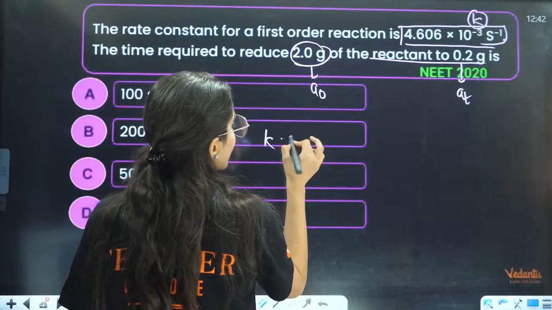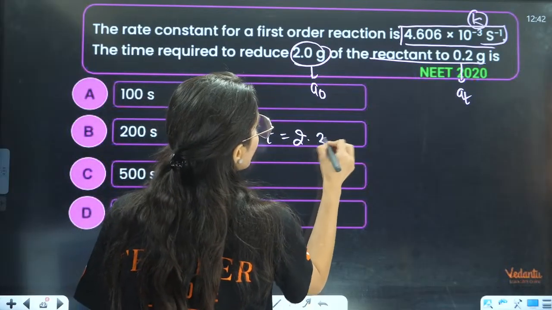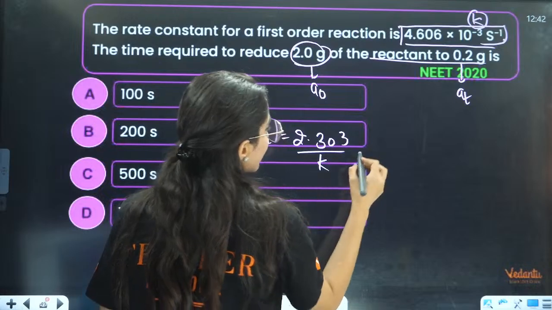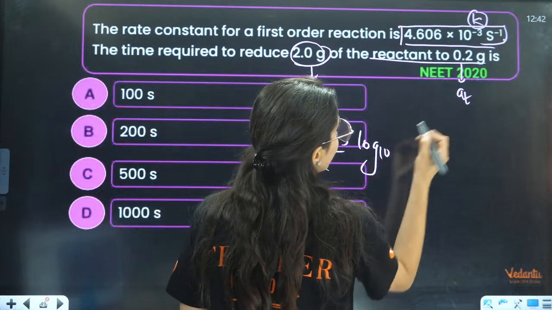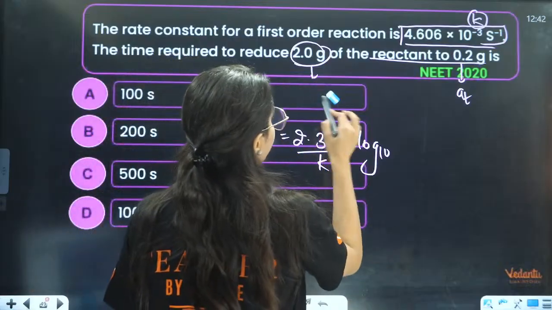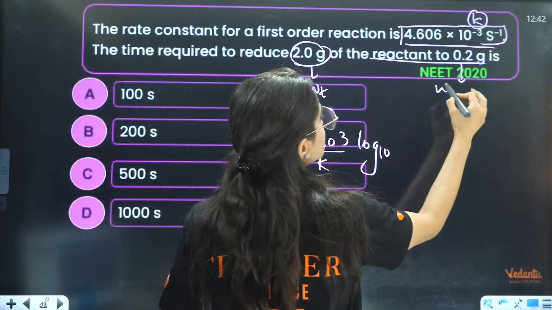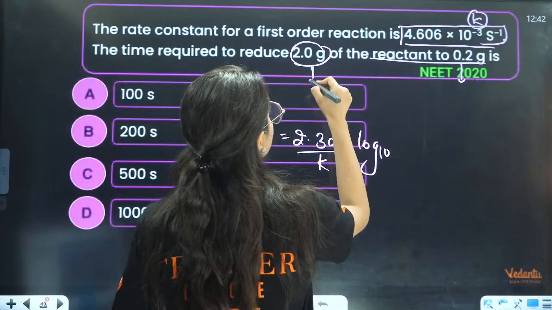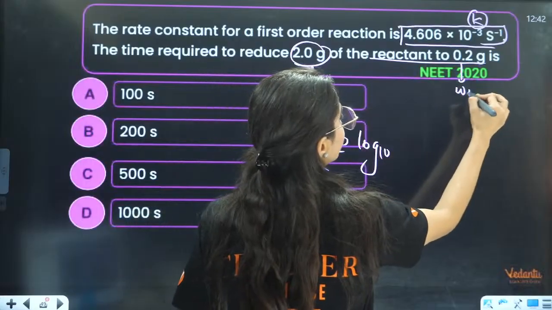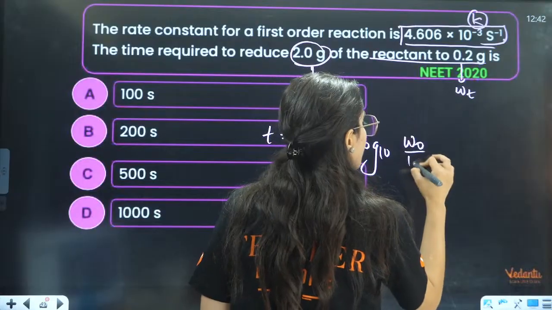K is equal to the rate constant they have given you. They are asking the time. T is equal to 2.303 divided by K natural log of 10. This is your initial. I know here they have given you in terms of weight, not in the form of concentration. So you can write it in terms of weight as well. That will be W0 by WT.